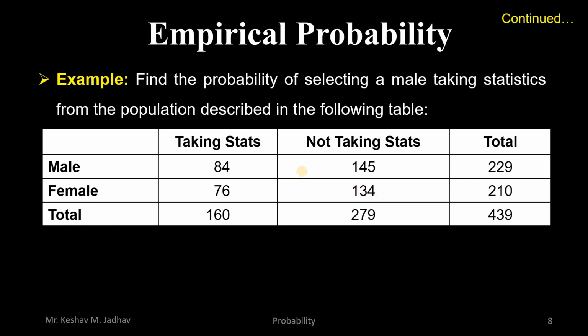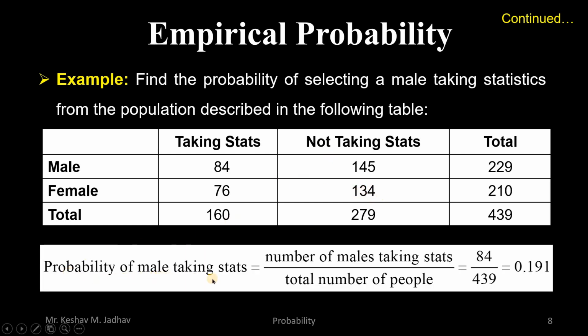Now we have to calculate the probability of a male taking the statistics subject. So it is the number of males taking the statistics subject divided by the total number of people. Out of 439, 84 males will select the statistics subject. So the probability of a male taking the statistics subject is 84 divided by 439, which is equal to 0.191. So this is the empirical probability.